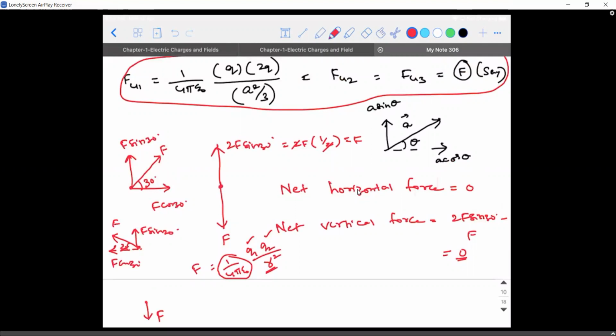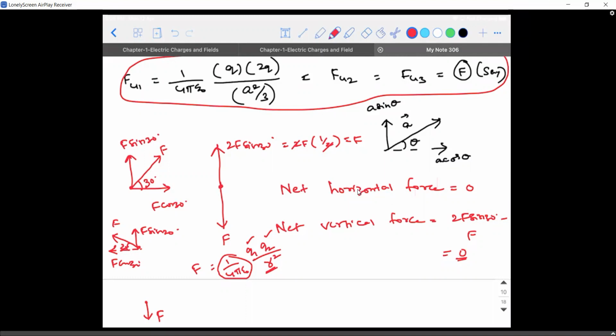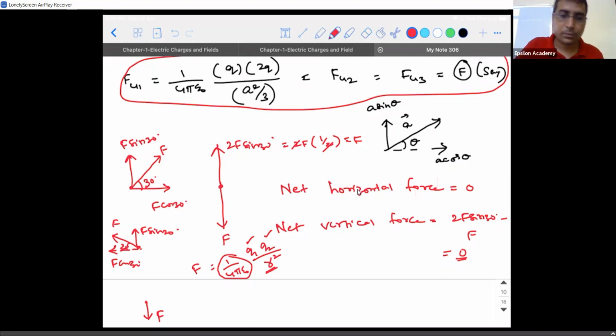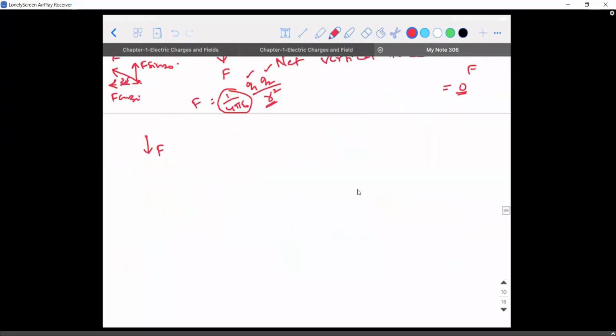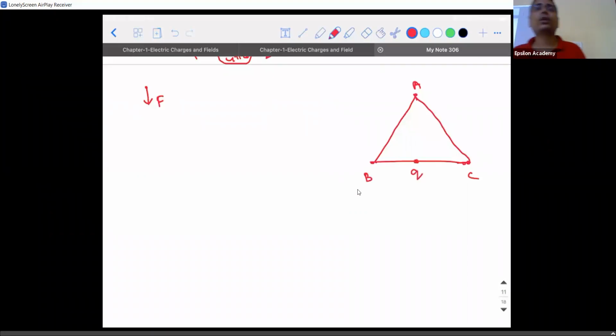So I have a doubt. Yeah, tell me. So for example, this point was in the midpoint of the equilateral triangle. So then how would it affect? Instead of the centroid, it's at the midpoint of the base of an equilateral triangle. Rohan is asking that what would have happened if the same system was existing like this, but instead of the charge being at the centroid, had it been at the center of the base? Do you think it is still going to be zero?